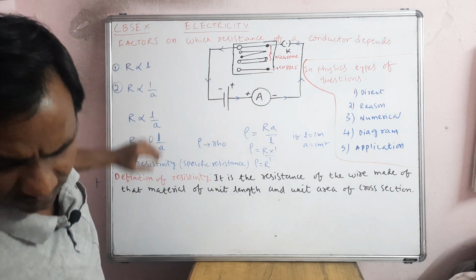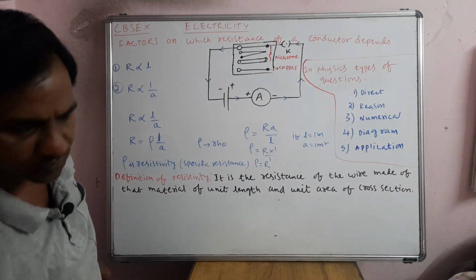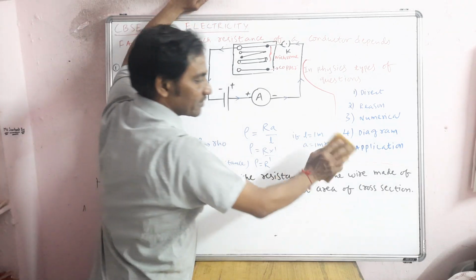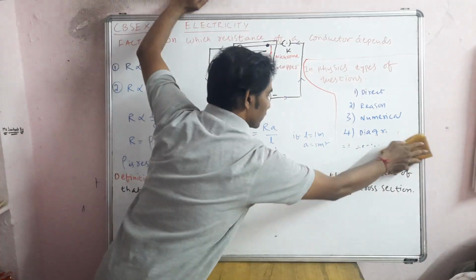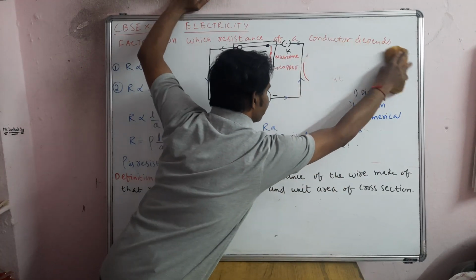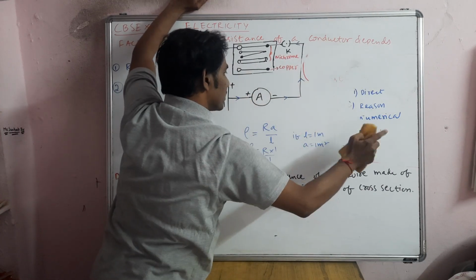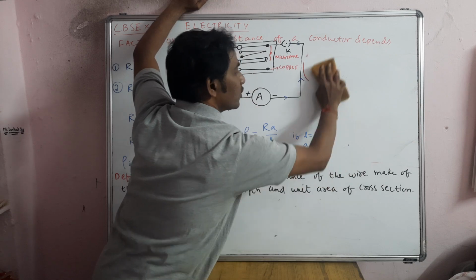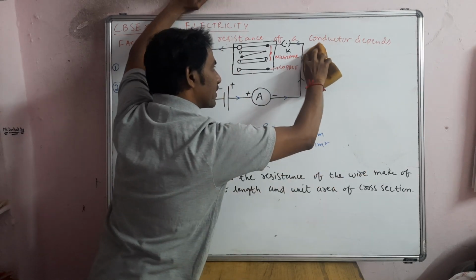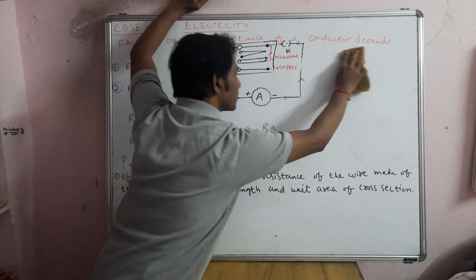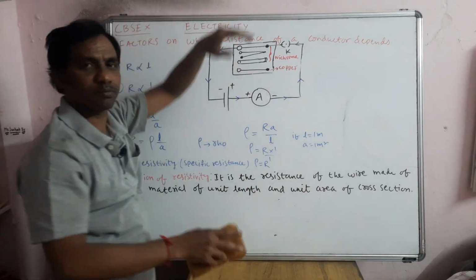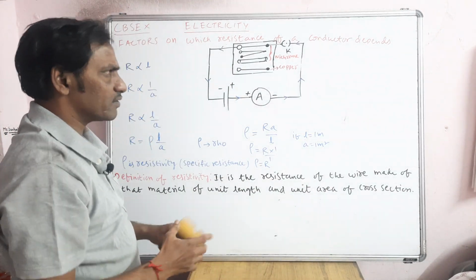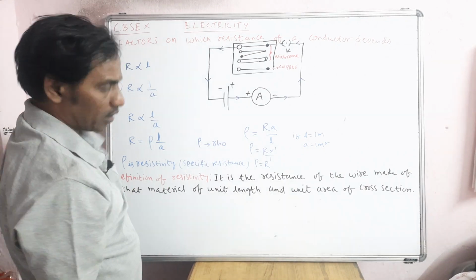The question paper contains a number of questions, but all these questions in physics will fall in these 5 categories only. So you have to remember this. Sometimes they may mingle two parts. I wrote numerical and diagram separately, but sometimes they may give one question only, a diagram-based numerical. So that is also possible. Now we'll go to the next.